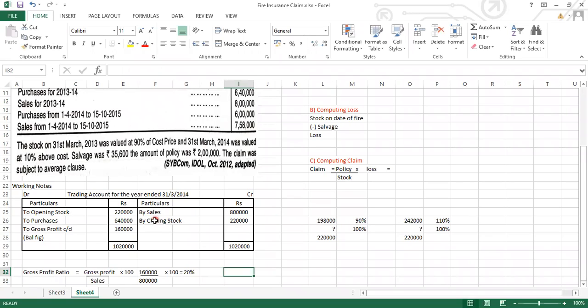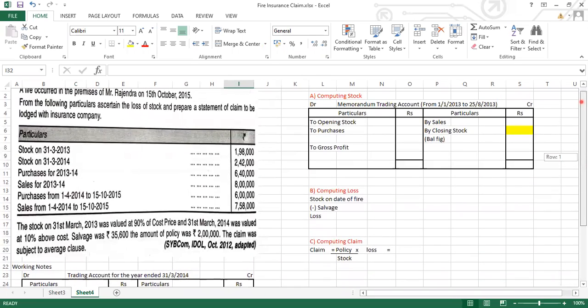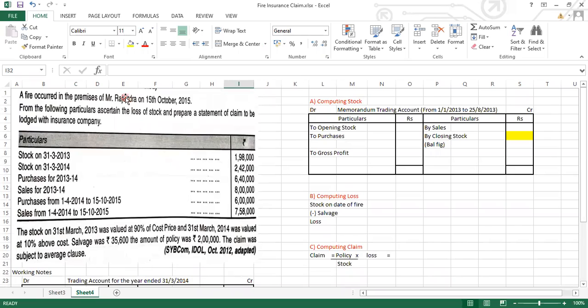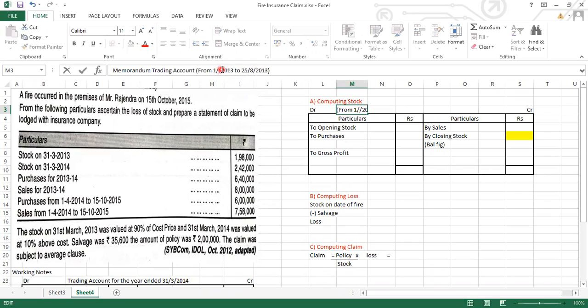Now look class, this year's closing will become next year's opening, correct? Closing for the year 2013-14 becomes the opening for the next year. So let's prepare a memorandum trading account now. Here we have to prepare a memorandum trading account from the starting date to the date of the fire. So let's change the date. This is 1st April 2014 to 15th of October 2014.